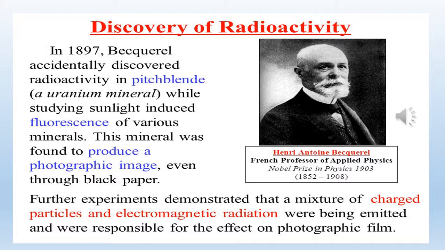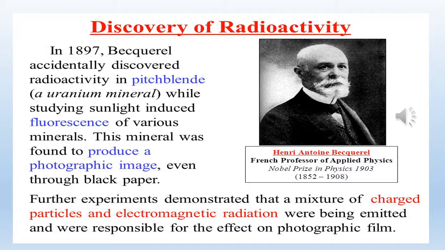So after a week he came back, opened the drawer, and noticed that the film had been exposed to some radiation.